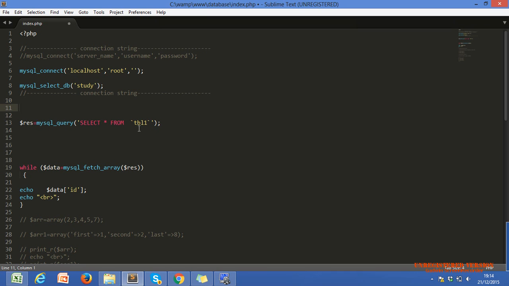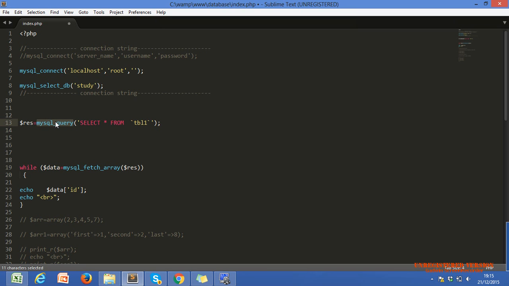Now this is one interview question. In an interview they will ask you what is the function from which we execute MySQL queries from PHP. This is our predefined function, the mysql_query function. It will return either a resource type variable or an error. Okay, Nazar, you got it? That was the working of mysql_query.